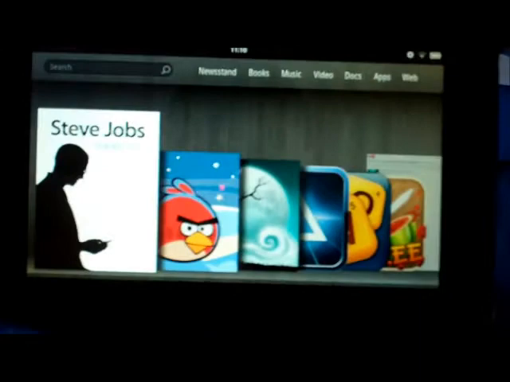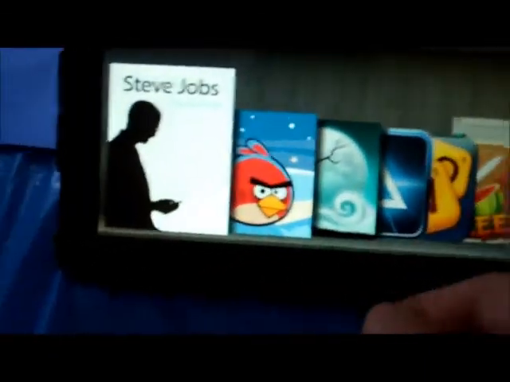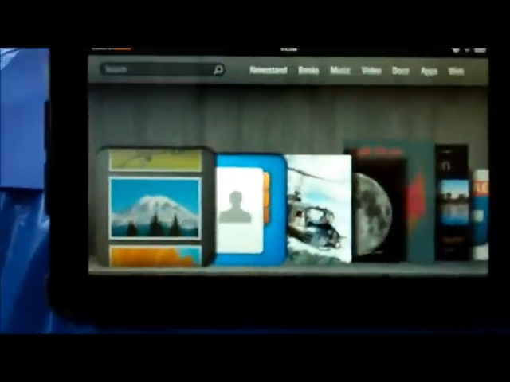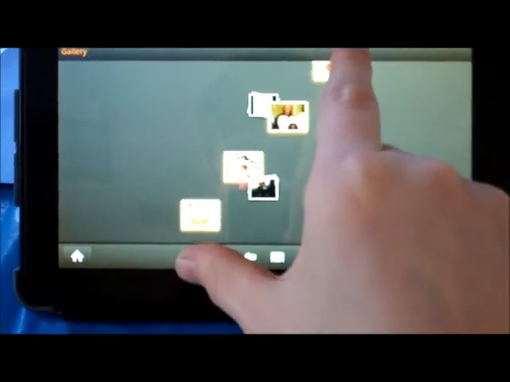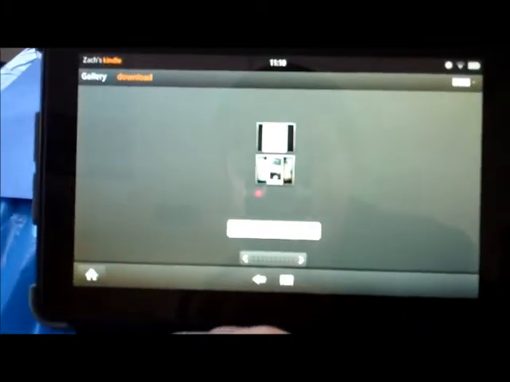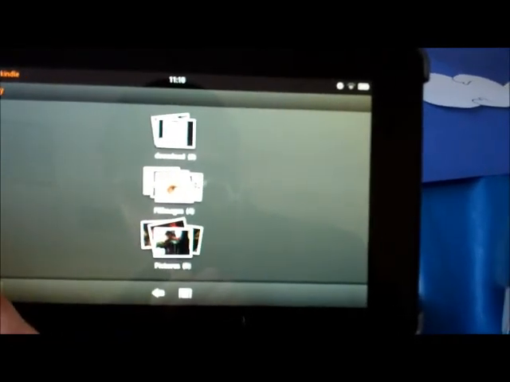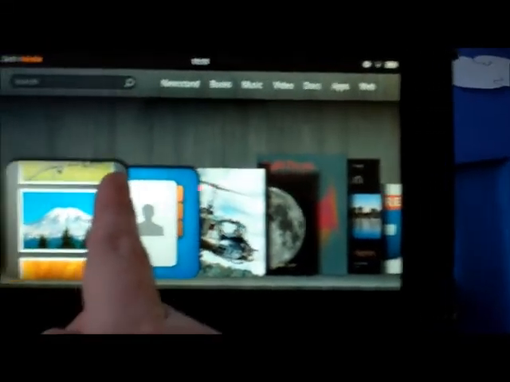Now, the carousel is something the iPad does not have. It shows you everything you've recently done. So, say I look at my gallery. Then I open this, look at what's inside these pictures. I like what's in here, so I click on it. And then it shows me a bunch of different ones from different days. I go back. And then I'm done, so I go back to here. The gallery's up here, in front of everything in the carousel.